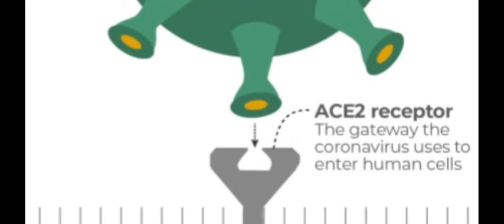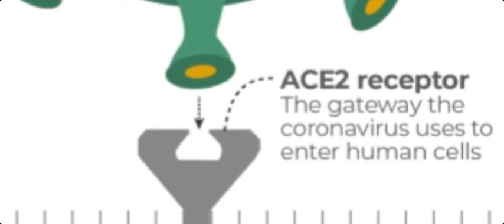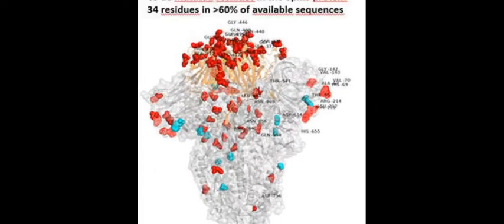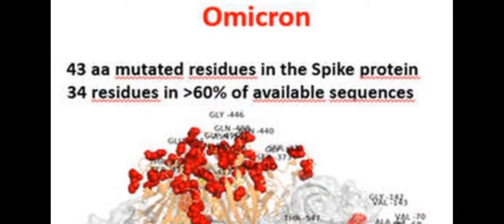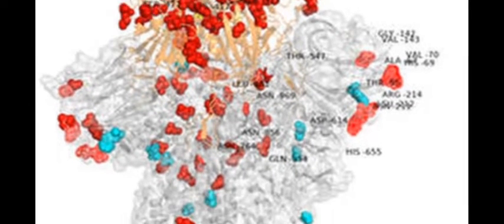The spike protein will lower the affinity towards the gateway of the ACE2 receptor. The ACE2 receptors are found on all nucleated cells. So the ACE2 receptor is not identifying and properly molding the response. Next, what happens? The Omicron variant has 43 amino acid residues mutated in the spike protein, of which 34 residues contribute to 60% of all available sequences, showing various types of mutations that occur in different sites of the spike protein.